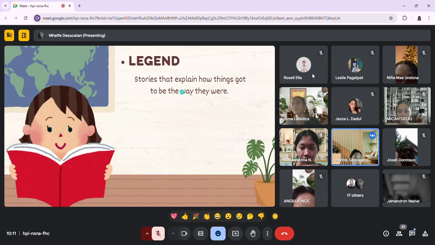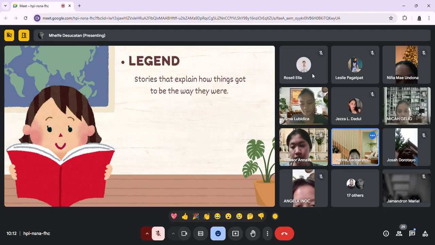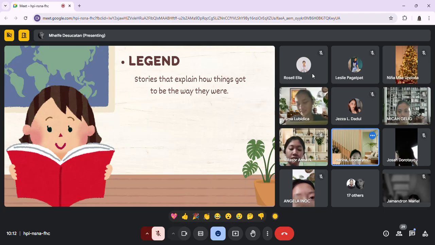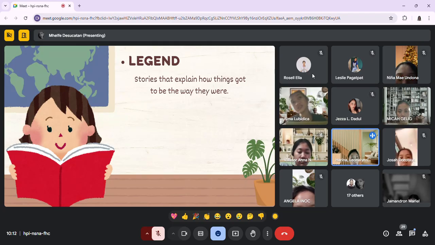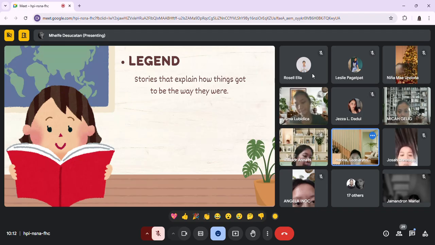So legends are stories that explain how things got to be the way they were. When we say legends, these are stories based on historical events or real people and often enhanced with mythical elements. They can be used to explain natural phenomena, celebrate heroic deeds, or instill cultural values. So I provided two examples of legend. Can you next, Miss Malfi?